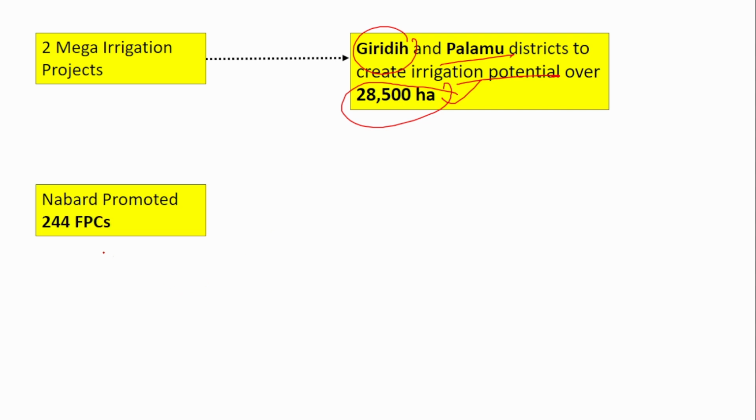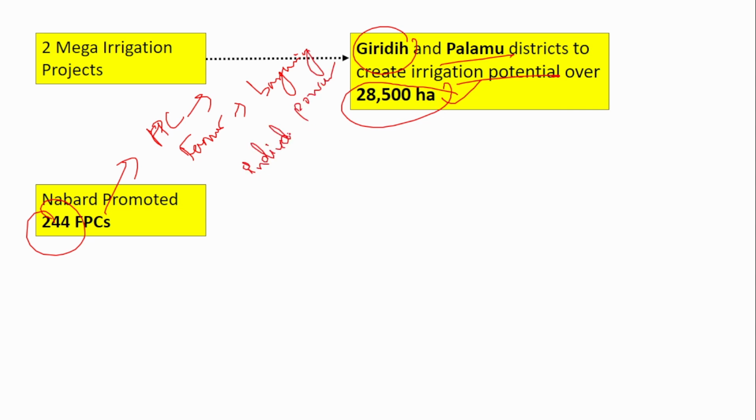Next is NABARD promoted 244 farmer producer companies. These farmer producer companies are nothing but a collective of a lot of farmers. A lot of farmers come together and form this FPC. By forming an FPC, the farmer will have larger bargaining power than as an individual. Whatever bargaining power he had as an individual is way lesser when compared to this FPC.